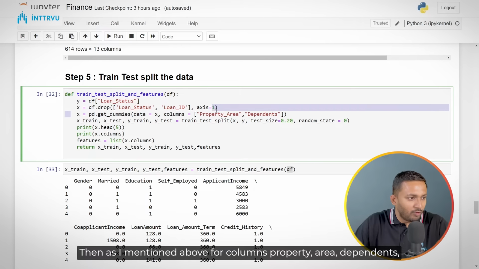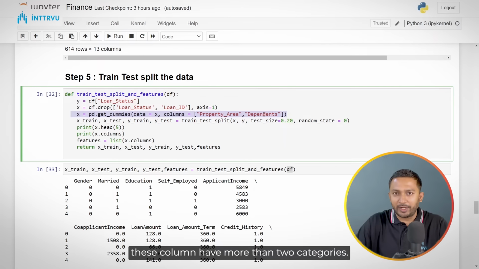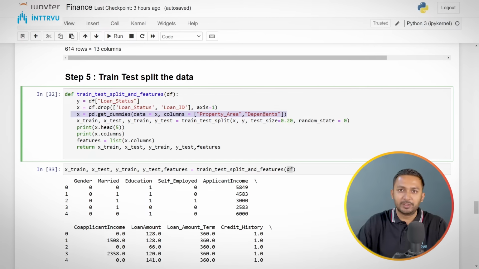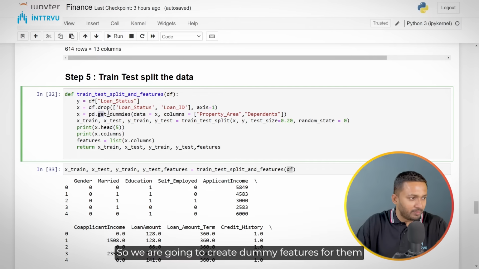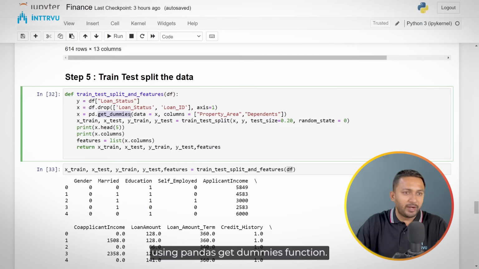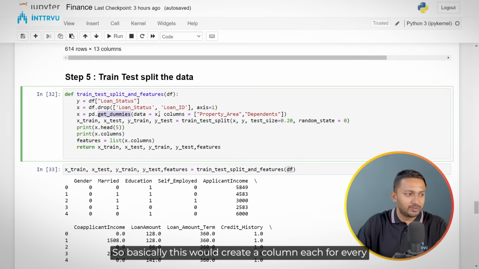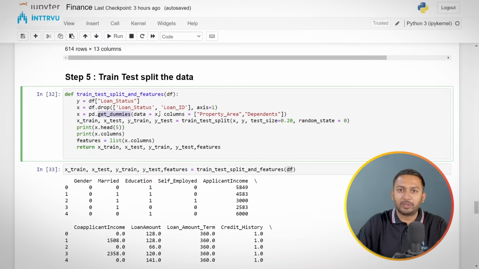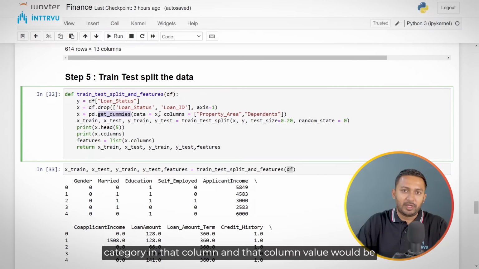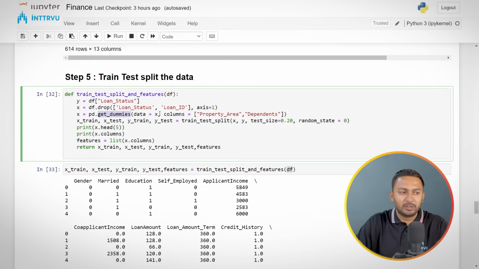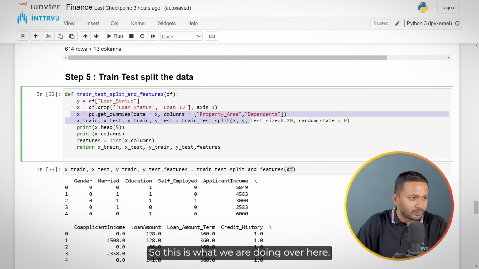Then as I mentioned above, for the columns property area and dependents, these features have more than 2 categories. So we are going to create dummy features for them using the pandas get_dummies function. This would create a column for every category in that column, and that column value would be 0 or 1 based on whether that category is present or not. So this is what we are doing over here.